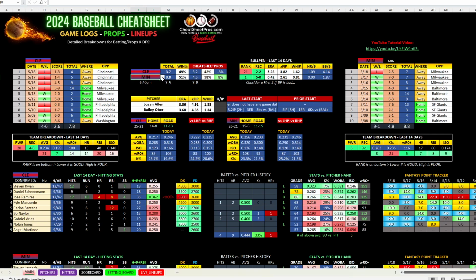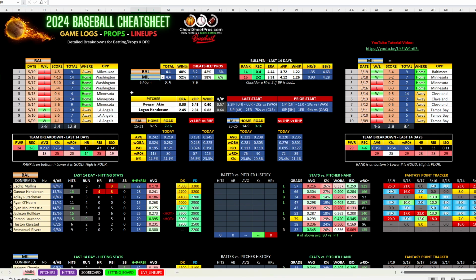Flipping down here, Minnesota, Cleveland. Minnesota finally lost the game 5-2. I think they'd won 12 or 13 in a row before they lost that one. Ober and Logan Allen, I'm going to stay away from. Nothing really jumped out there to me.